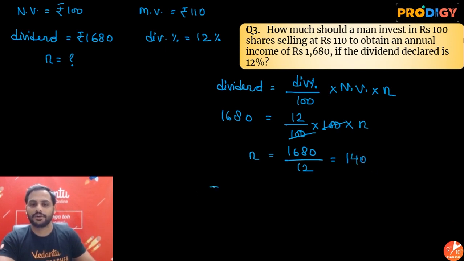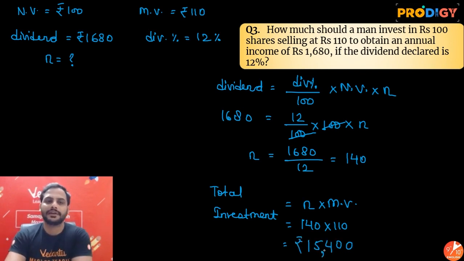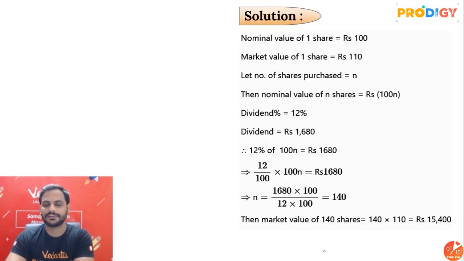Alright, so I can say the total investment needed will be equal to number of shares into the market value. So number of shares is 140 into 110, so it will be equal to 15,400. This is the total investment needed. So this person needs to invest 15,400. Simple guys. Alright, this is how this question will be solved.